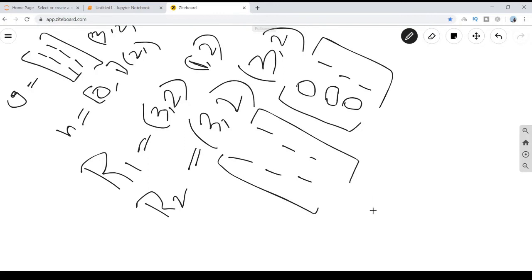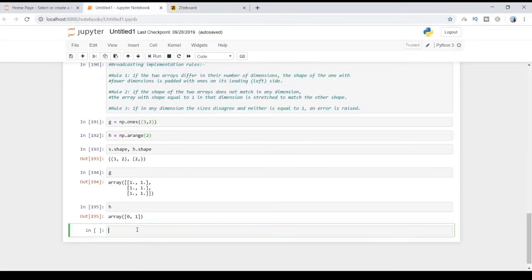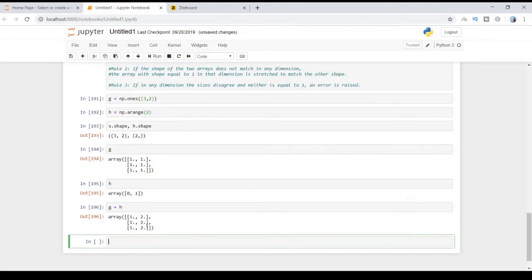Okay, so if I perform the arithmetic operation on these two, I get an output of 1 2 1 2 1 2. Let's go check the output in the Jupyter notebook. Let me perform the arithmetic operation g plus h. Now we got the same output. So that is how broadcasting is implemented. Let's see one more example where we have to stretch the shape in both the arrays.